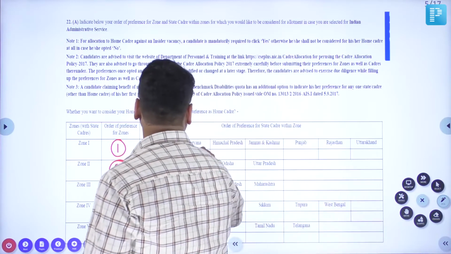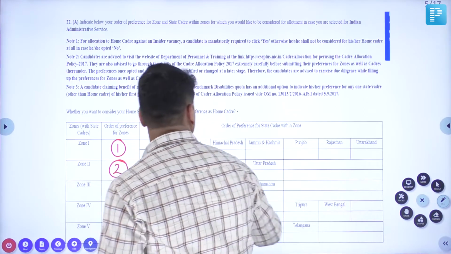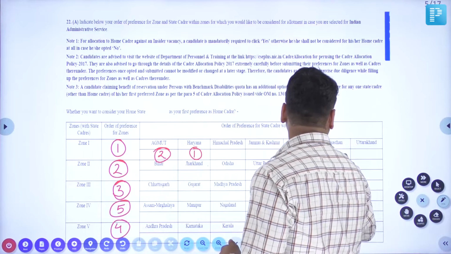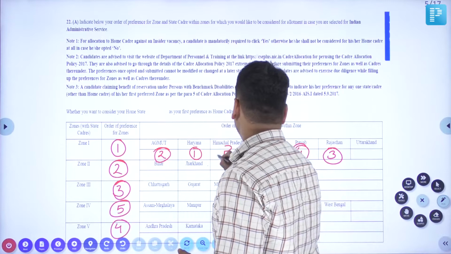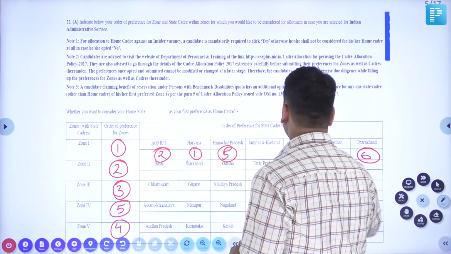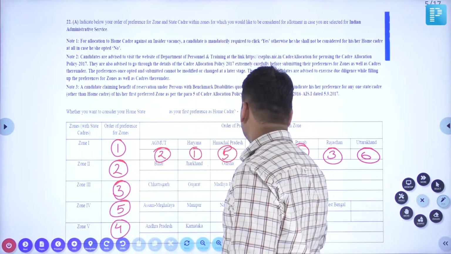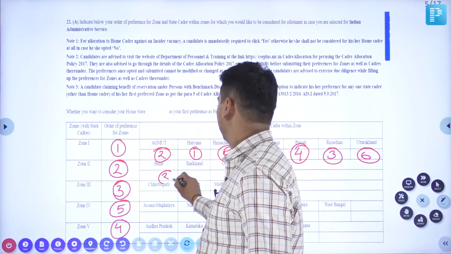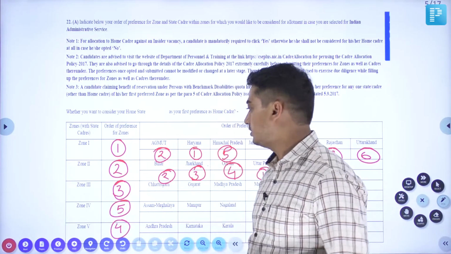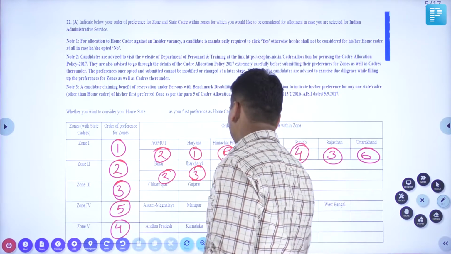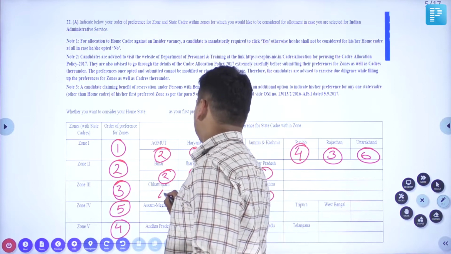For example, in the case of Haryana, generally people go for AGMUT, then Rajasthan, Punjab, Himachal, Uttarakhand. Now Jammu and Kashmir is a part of AGMUT itself. Within Zone 2, the preference is Uttar Pradesh, Bihar, Jharkhand, Odisha. Within Zone 3, Maharashtra, Gujarat, Madhya Pradesh, Chhattisgarh.